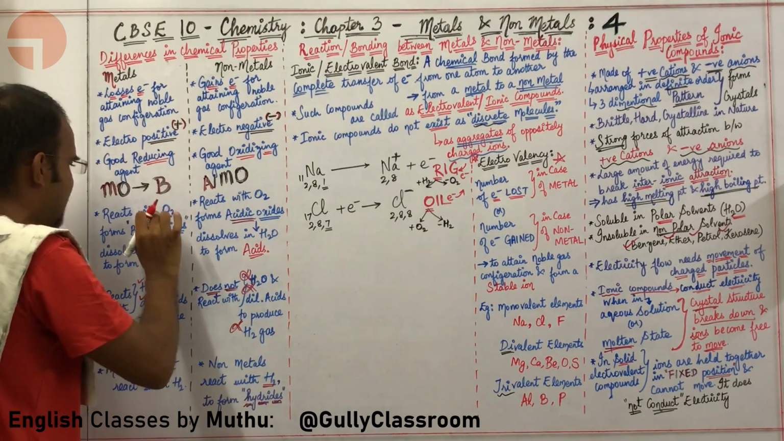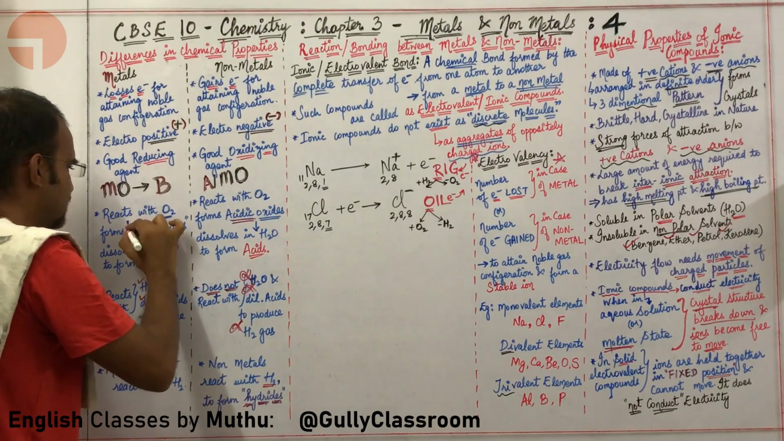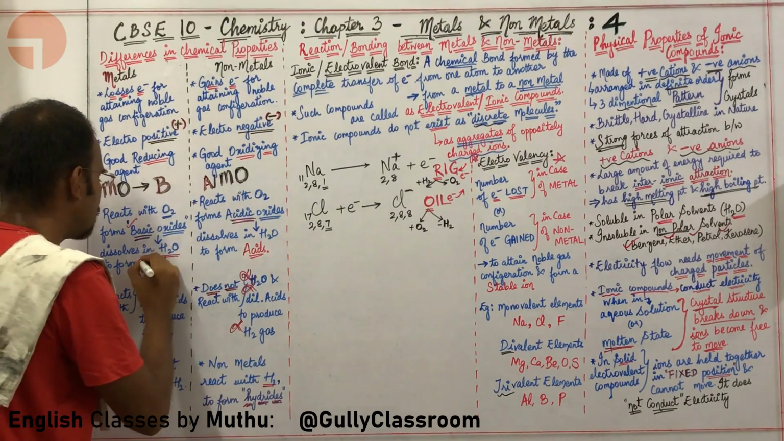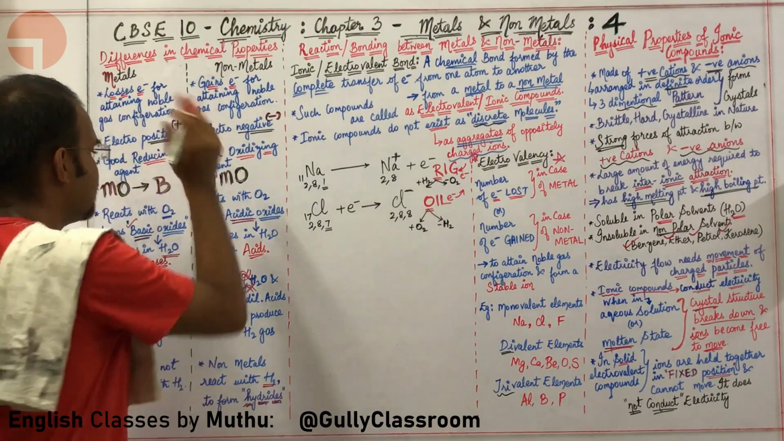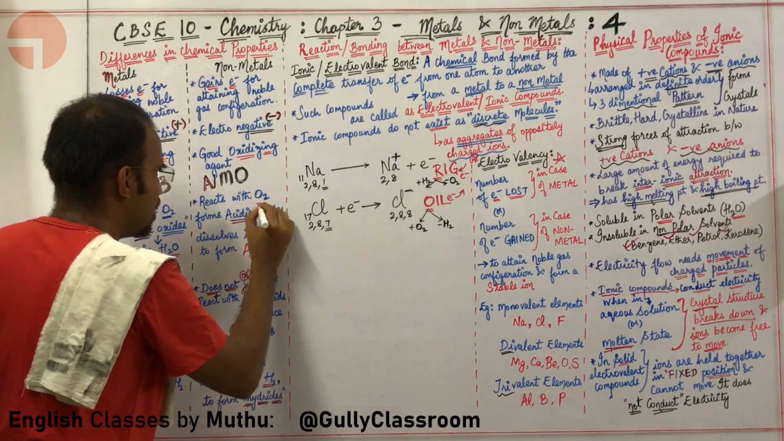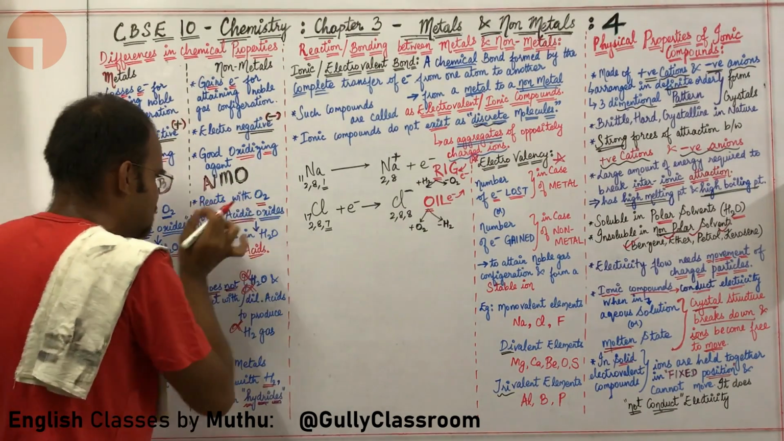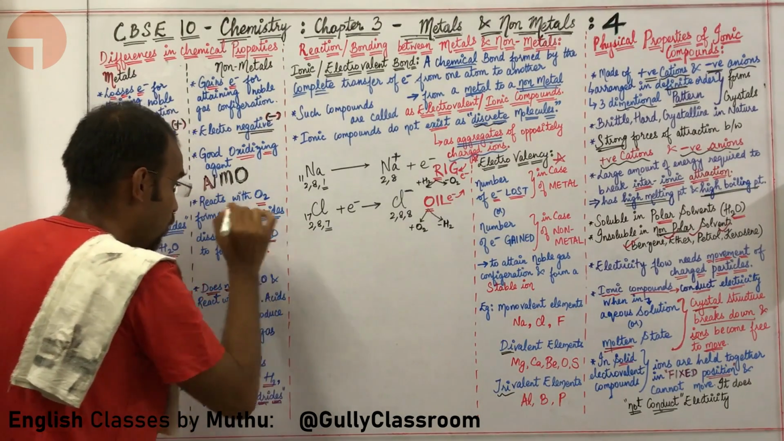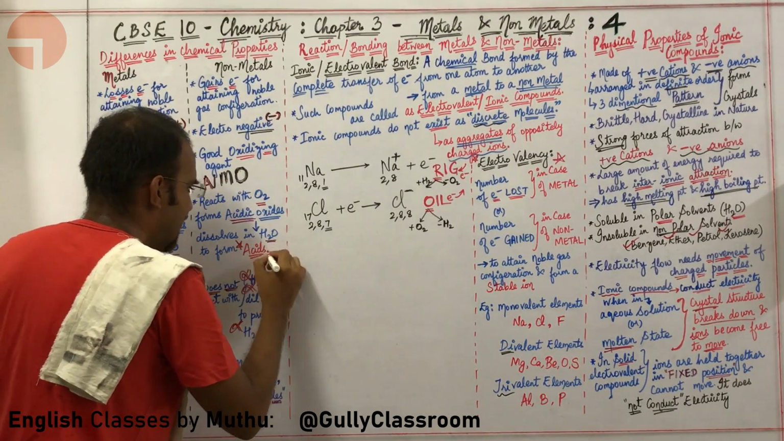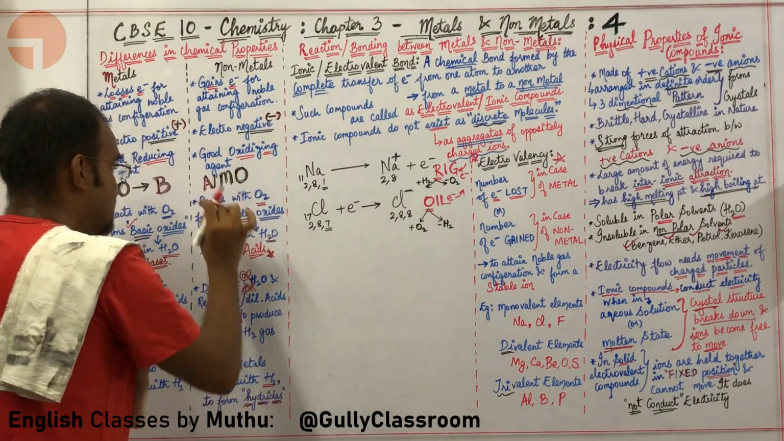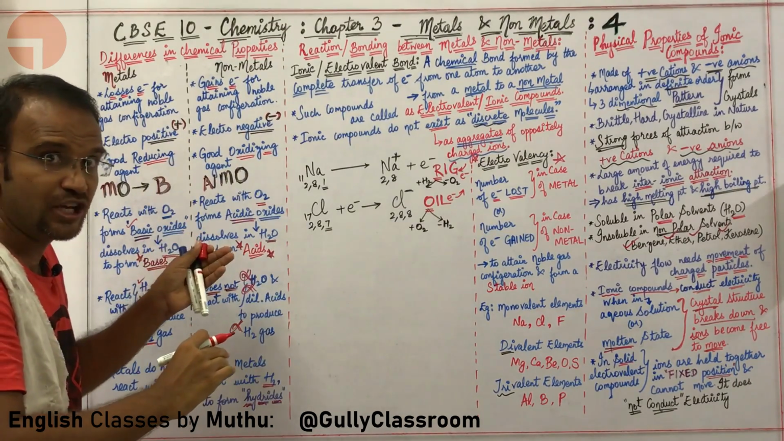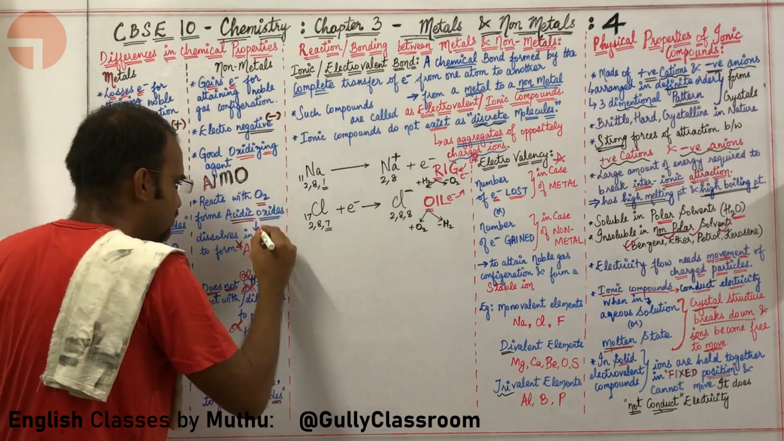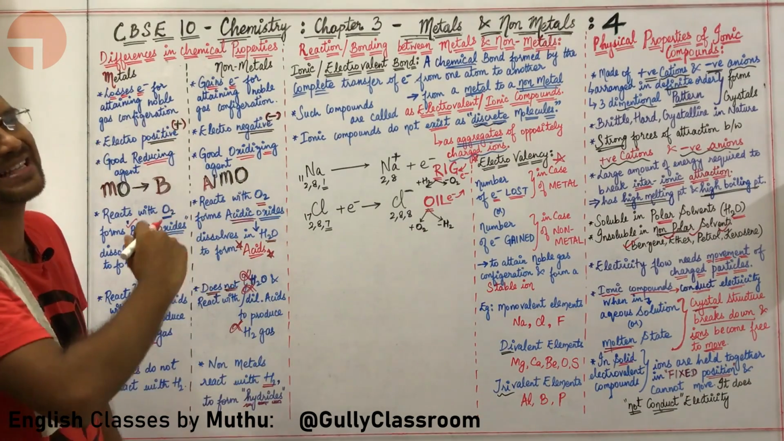So metals react with oxygen to form metallic oxides, which are basic in nature, which can be mixed with water in order to form bases. In a similar way, non-metals react with oxygen in order to form acidic oxides. This acidic oxide dissolves in water in order to form acids. All non-metallic oxides are obviously acidic in nature and they mix with water to form acids.